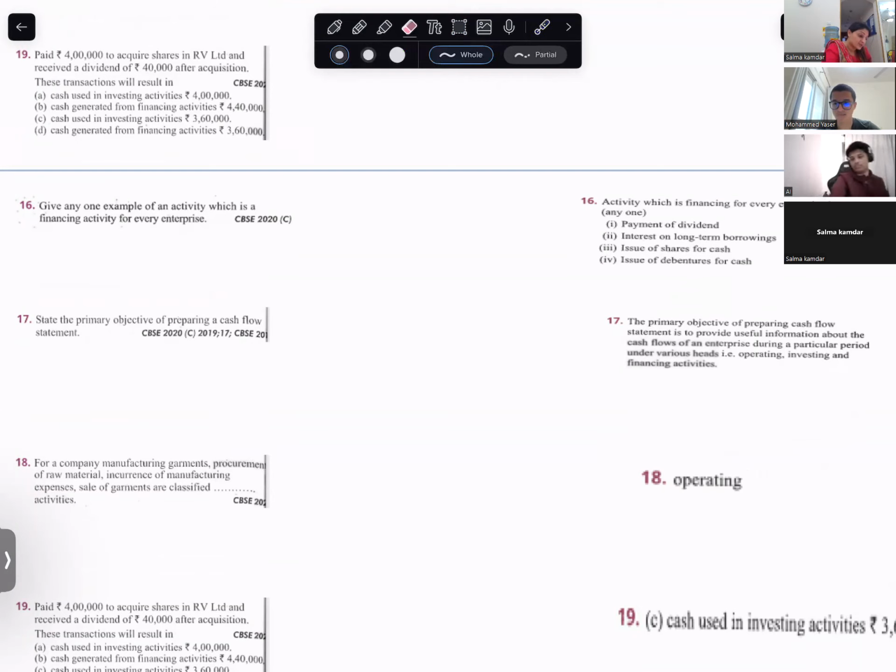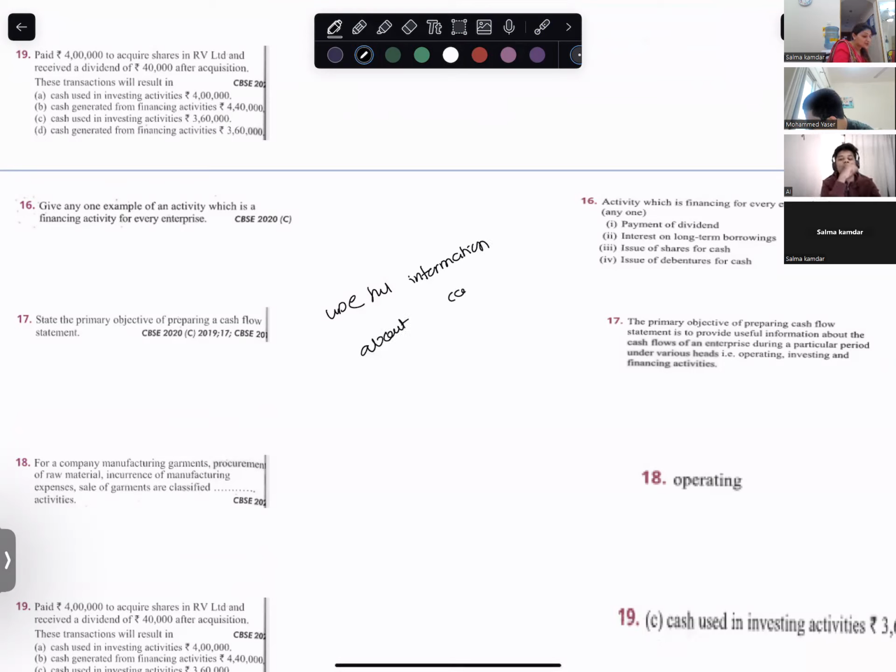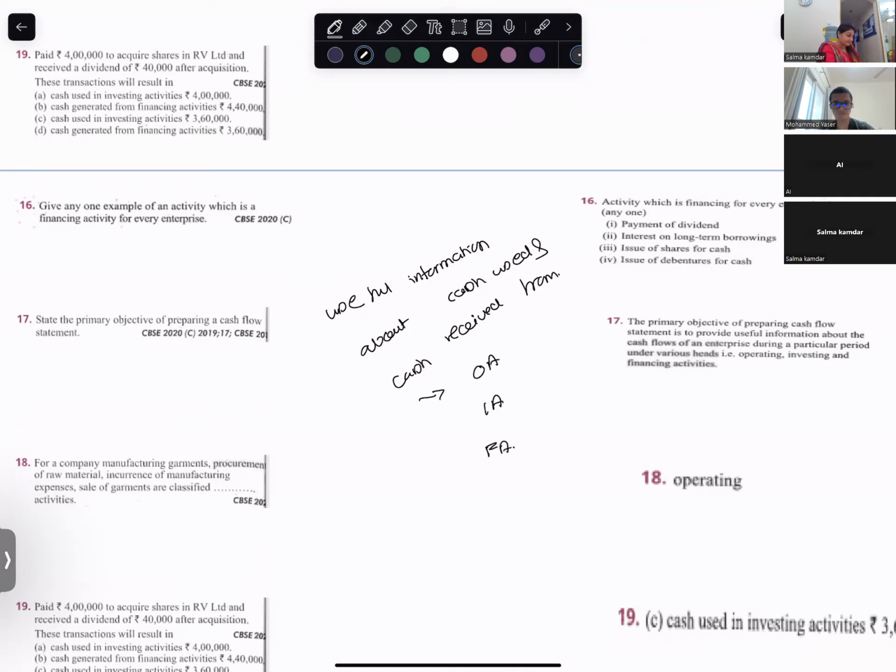It gives us useful information about cash used and cash received, from operating, investing and financing activities.